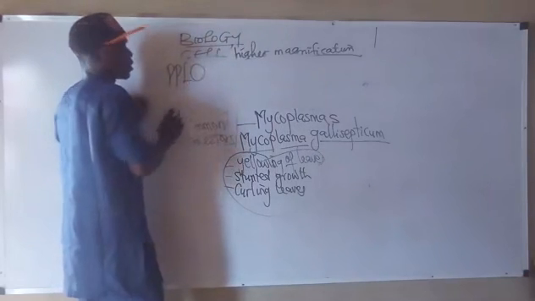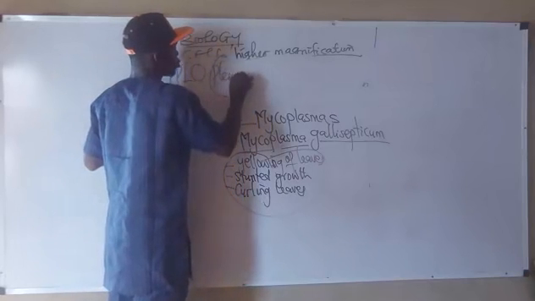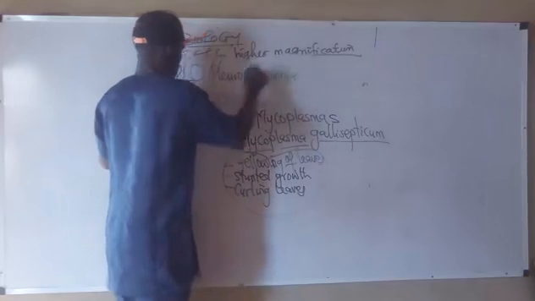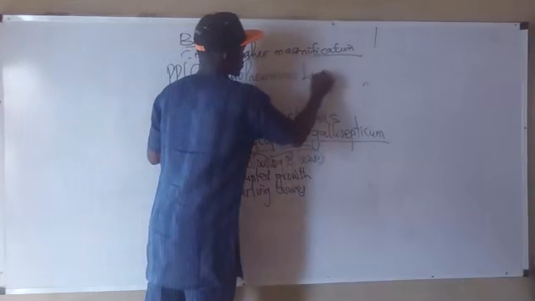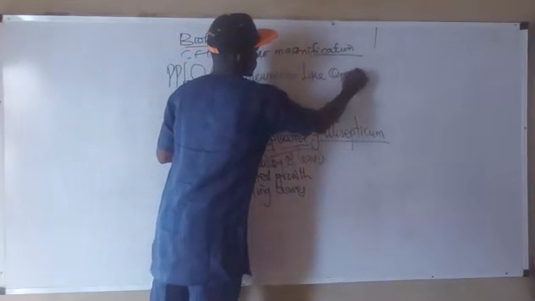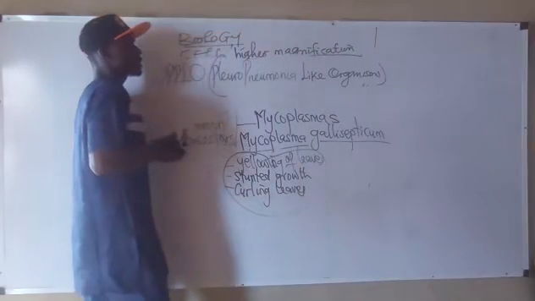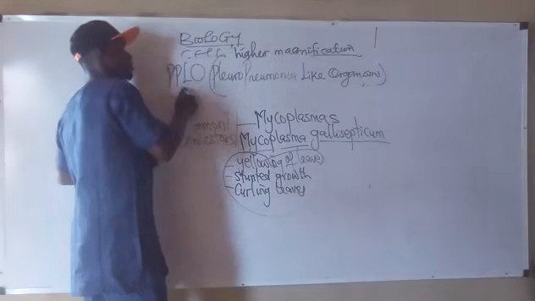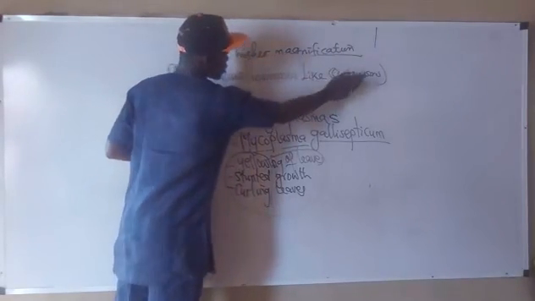PPLO. What is the full meaning of PPLO? Pneumonia-like organisms. The smallest organisms on Earth are called mycoplasma, otherwise called PPLO, that is pneumonia-like organisms.